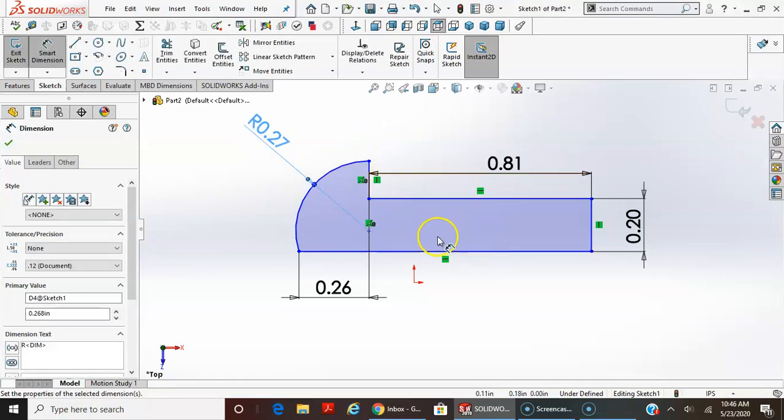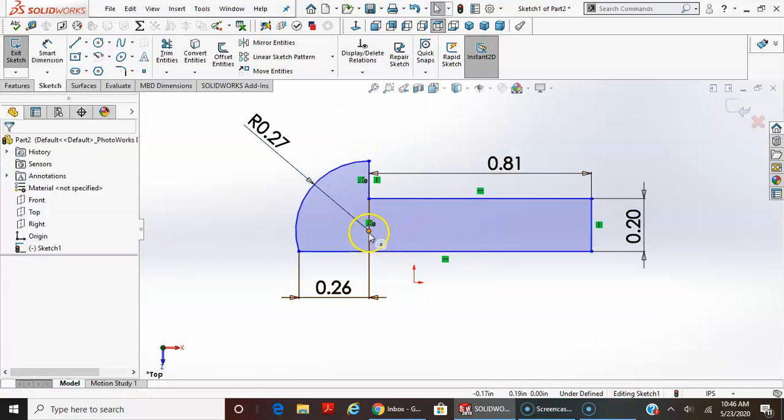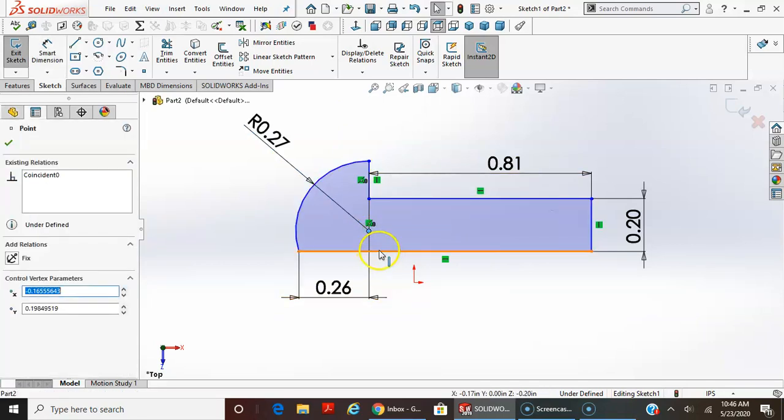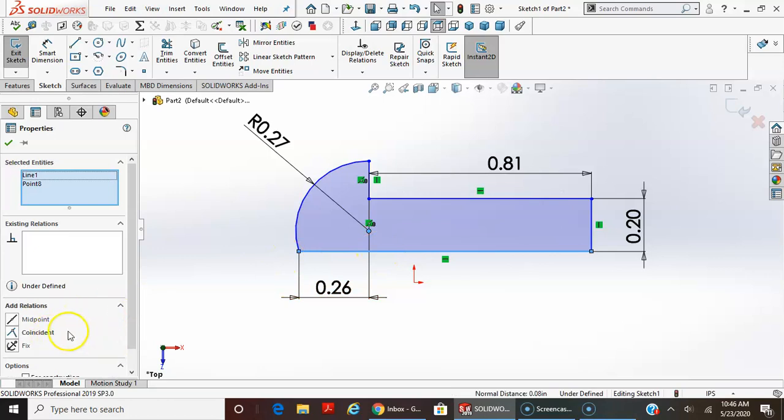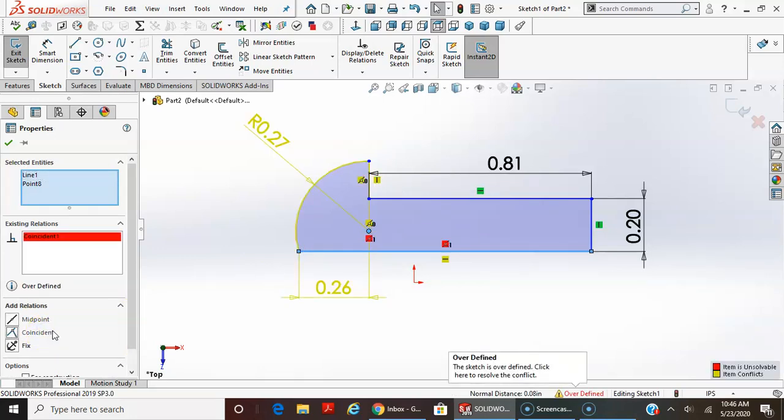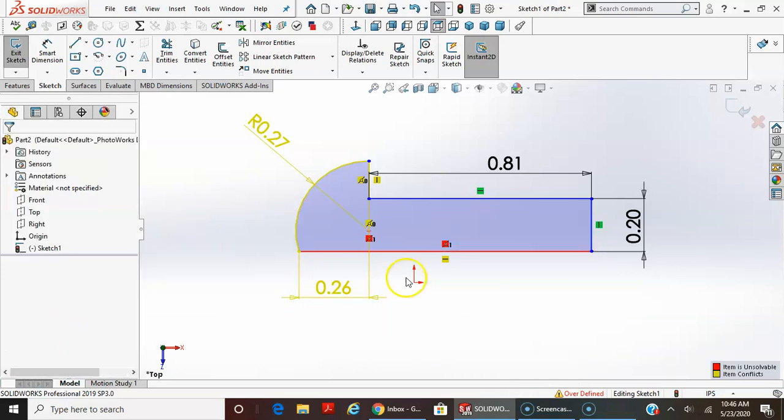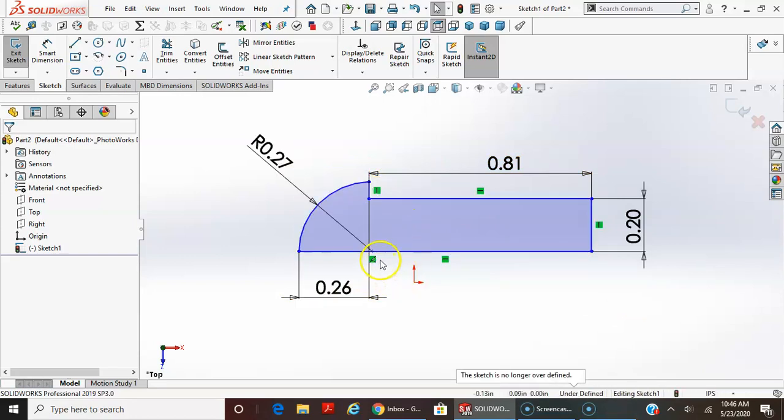And this is kind of okay, but I got to make sure this point and this line are coincident. What's going on? Line point. Okay, there's something else going on here. I think it's this one. It's showing me there's another relation there. Now it let me do it because these are now coincident lines. So I had some other relation in there.